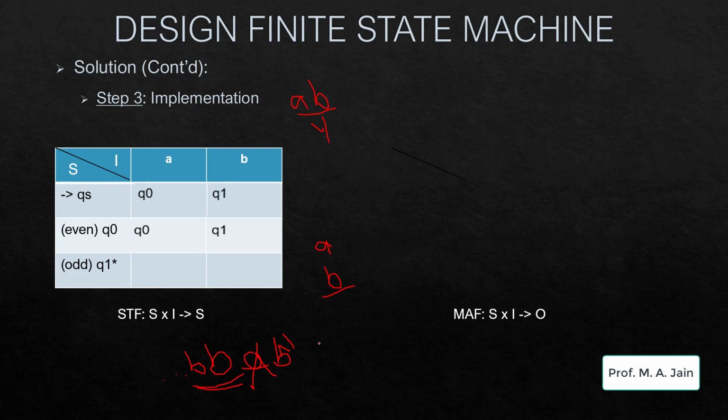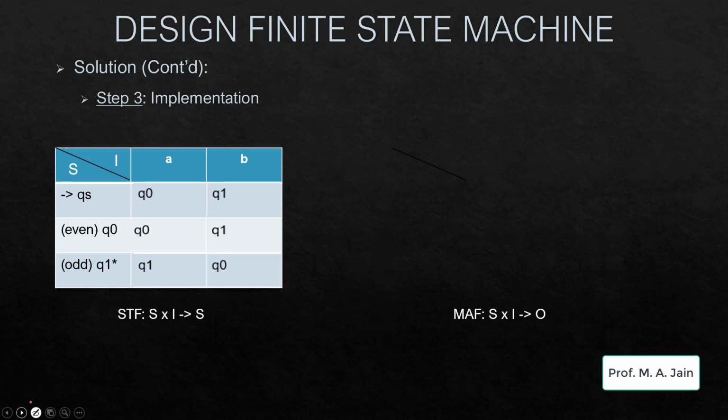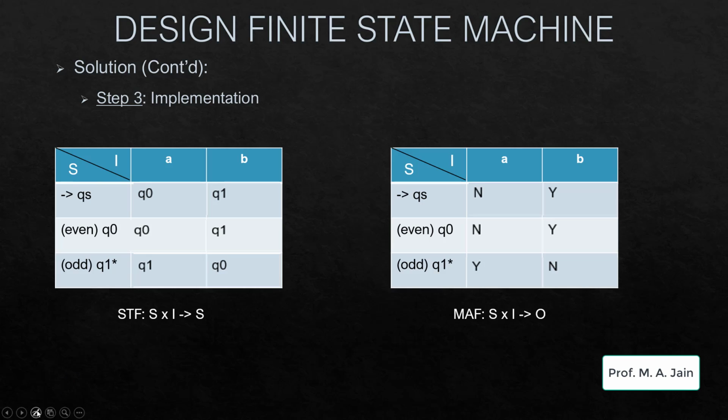Finally, when I reach the Q1 state, that means previously I had encountered an odd number of B's. Suppose the next input symbol appearing is A, that means my number of B's is still odd, that is one B. If the next input symbol appearing is B, then it becomes BB and we will transit to the Q0 state. So wherever there is Q0, that means an even number of B's, it will represent N, and wherever there is Q1, that is our final state, it will represent Y, that is yes, our input string is valid.